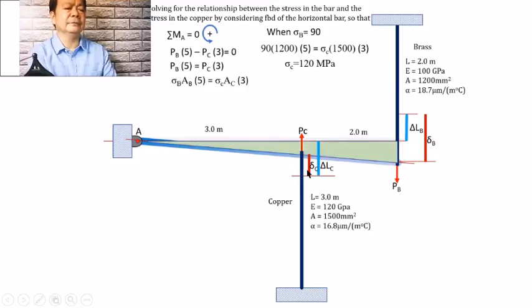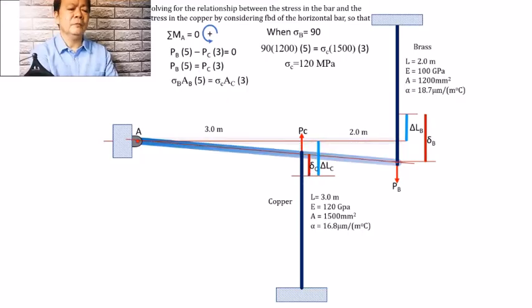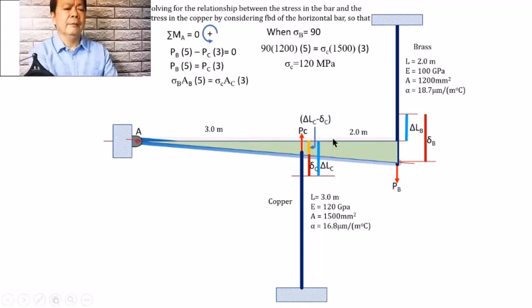Do you see this triangle? Okay. Do you see this triangle? Actually, with this triangle, we can establish the relationship because from the triangle, we can find this side. The yellow one shall be equal to the difference between the change in length of the copper minus the deformation on the copper due to P sub C. Whereas this other yellow part will be the difference between the deformation on the brass due to P sub B minus the change in length in the brass due to the change in temperature.